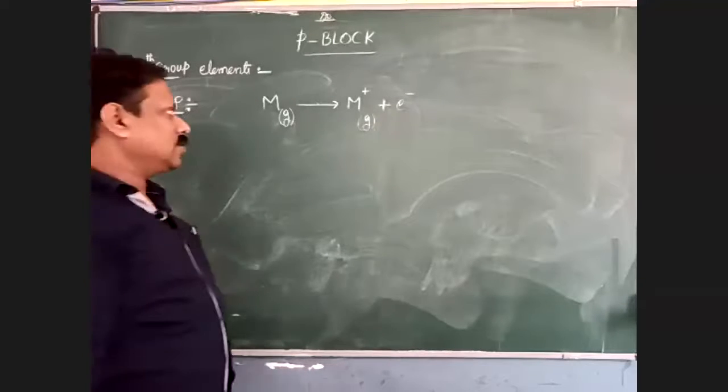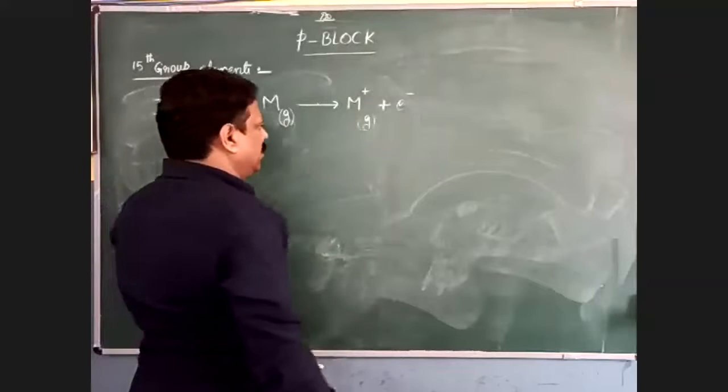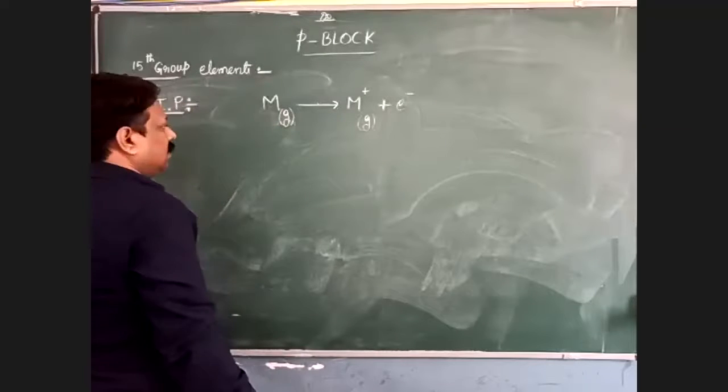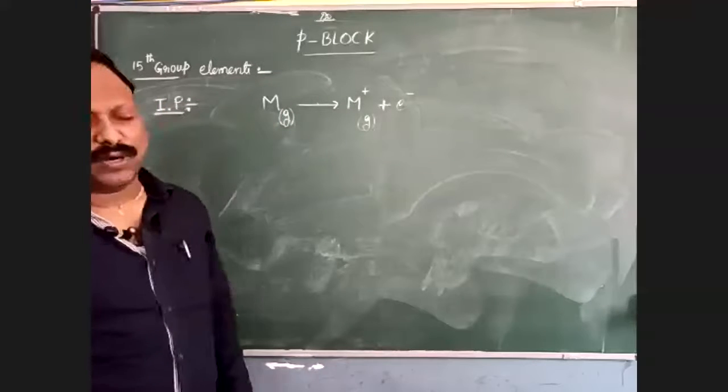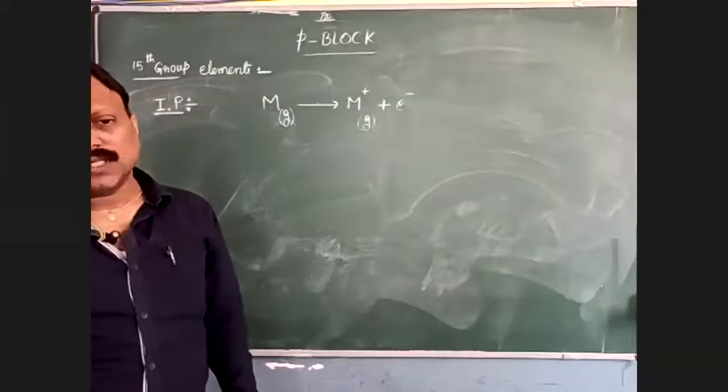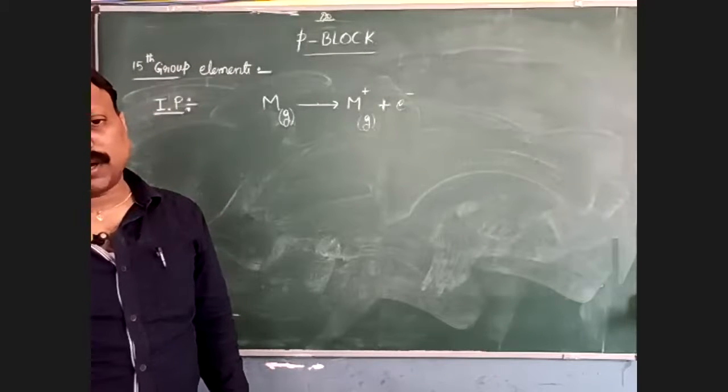Here nitrogen and its family, the 15th group, have an extra stable electronic configuration.